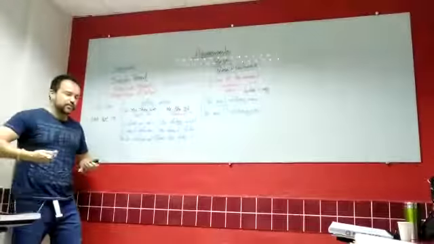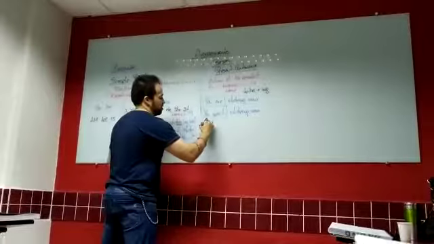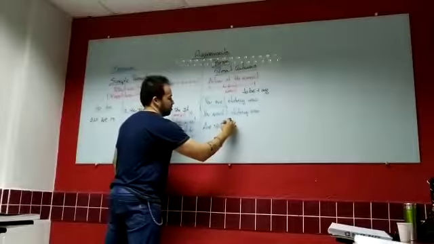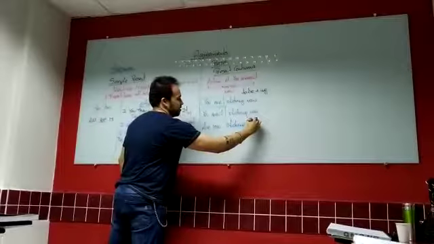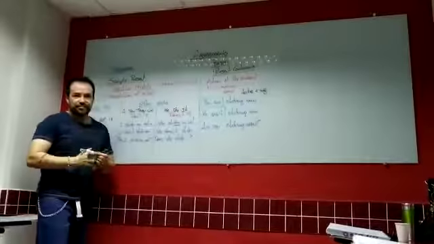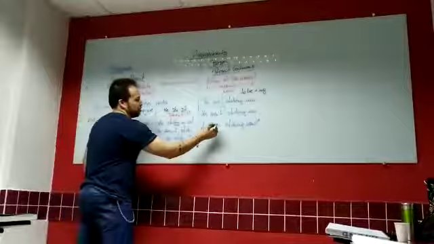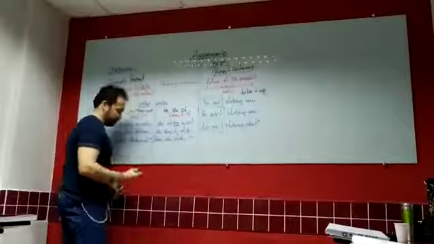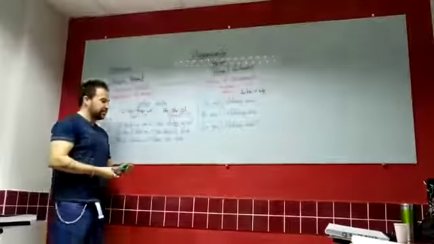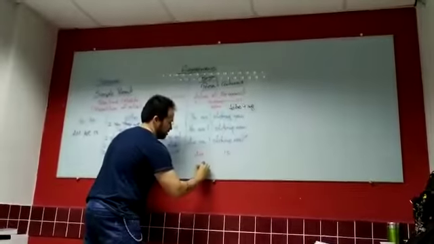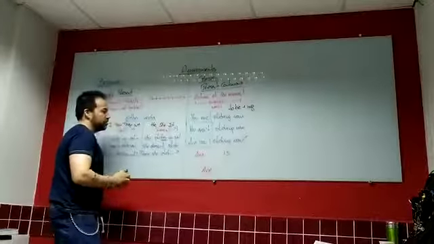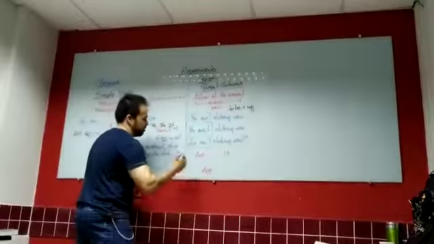Okay? For the question, are you studying now? Okay? So you work the inversion. And remembering that you have am, is, are for the specific groups of pronouns.